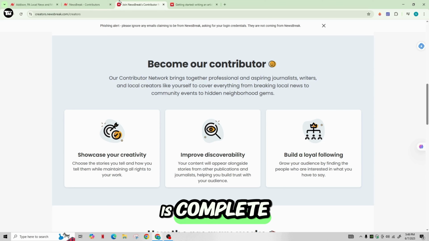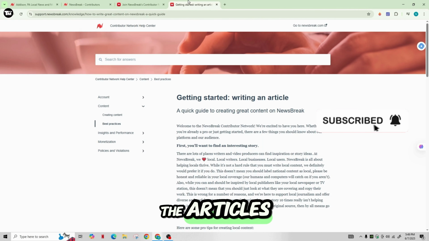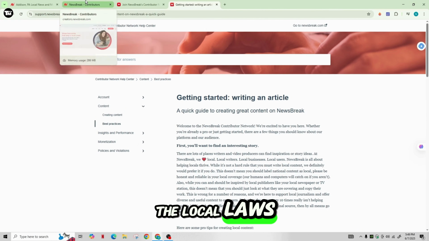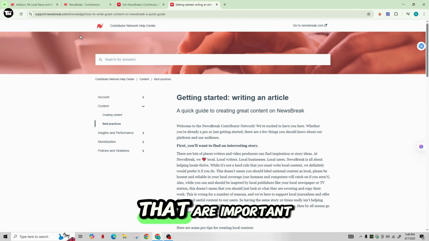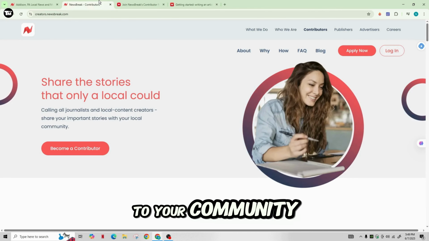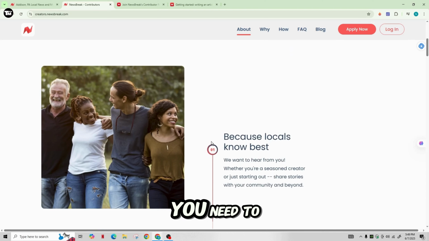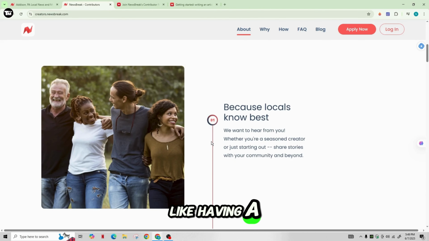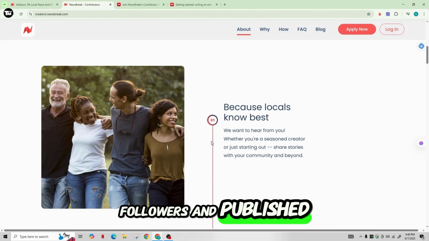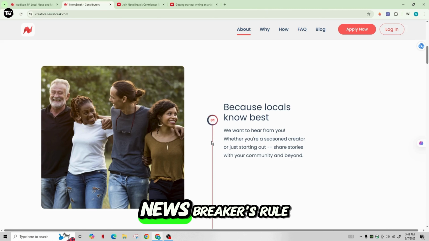Once your profile is complete, you can go ahead and start writing and submitting the articles. Newsbreak focuses on the local laws, so you can also write about stories that are important to your community and learn about monetization. To earn money from your articles, you need to meet certain requirements like having a minimum number of followers and published articles and following the Newsbreak rules.